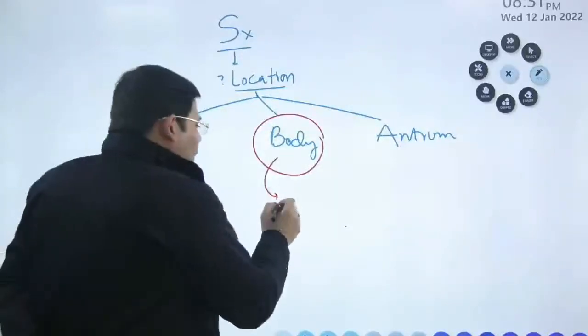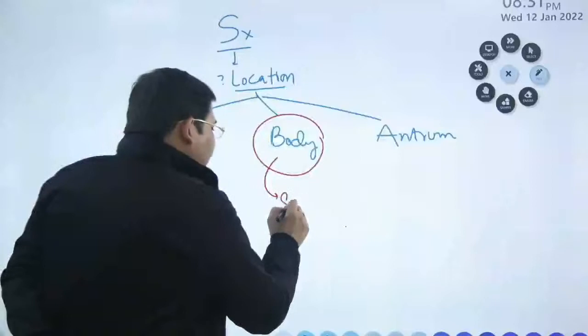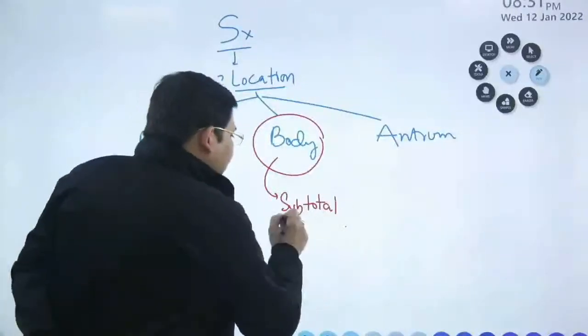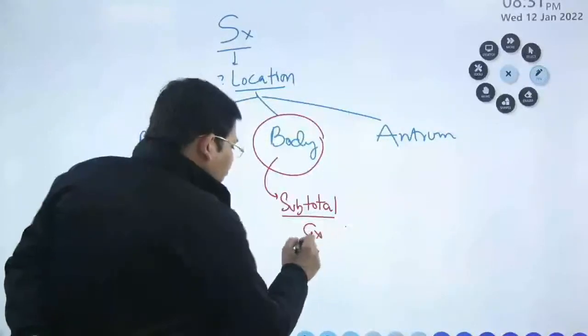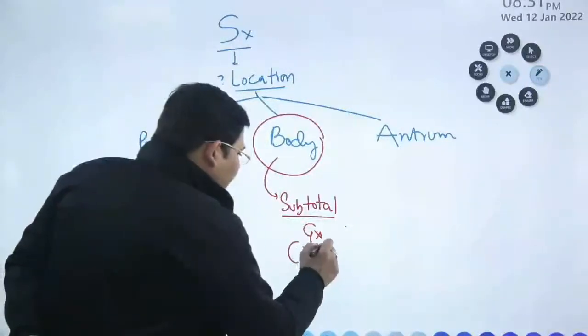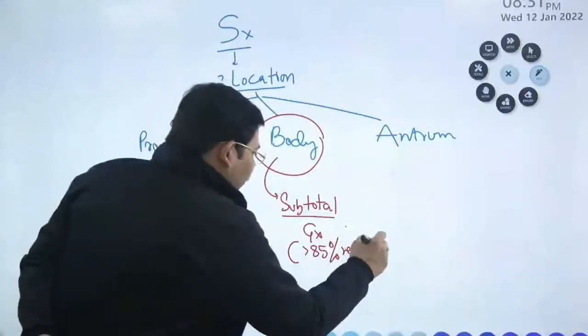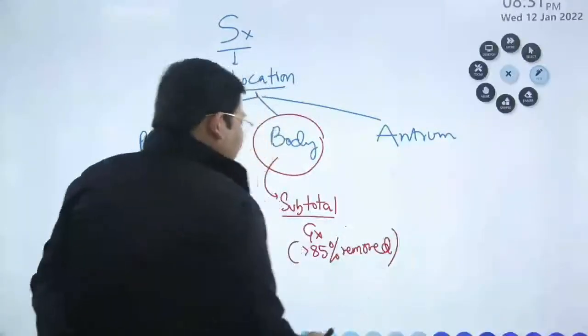Now, if the tumor is in the body, what to do? We are going to go for subtotal gastrectomy. What do you mean by subtotal gastrectomy? More than 85% of the stomach is removed.